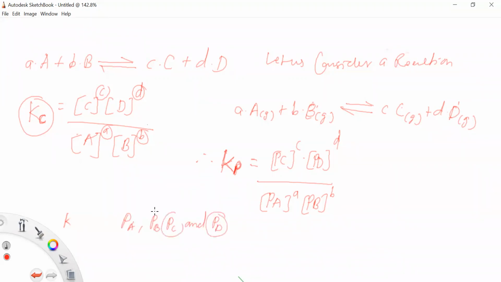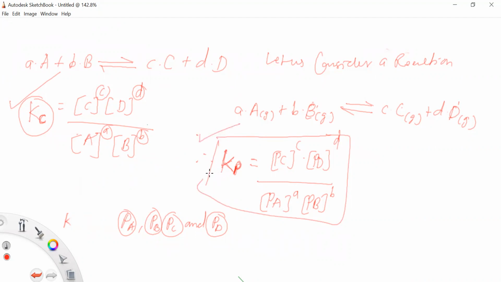So this is the partial pressure of molecules A, B, C and D. So this is the equilibrium constant in terms of partial pressure, for the reaction in gaseous state.